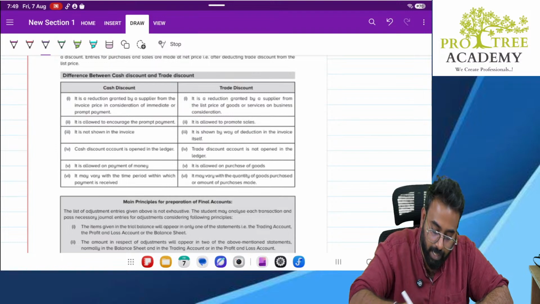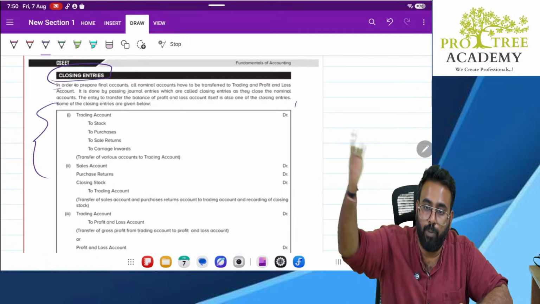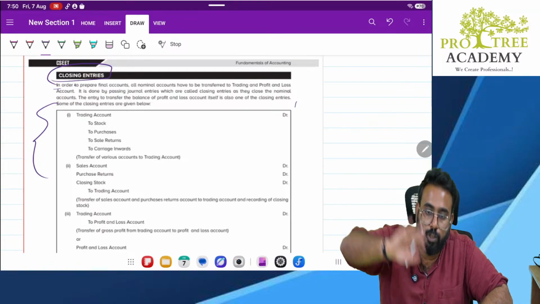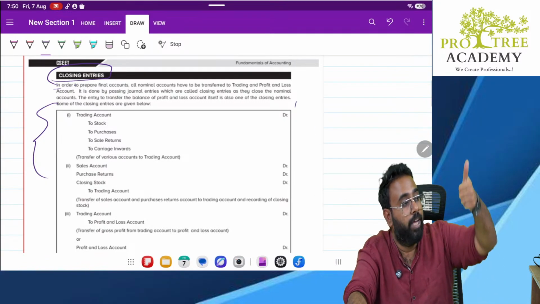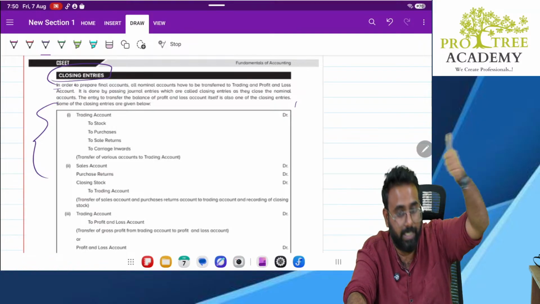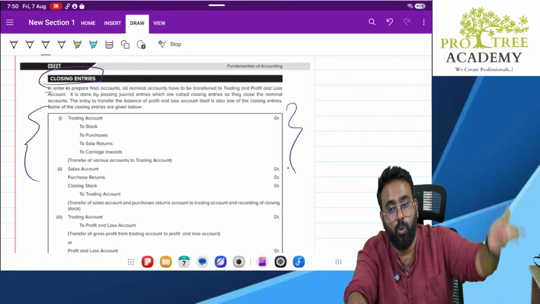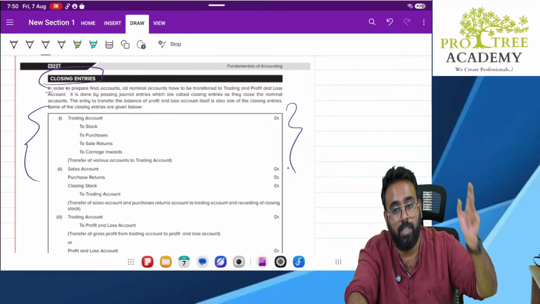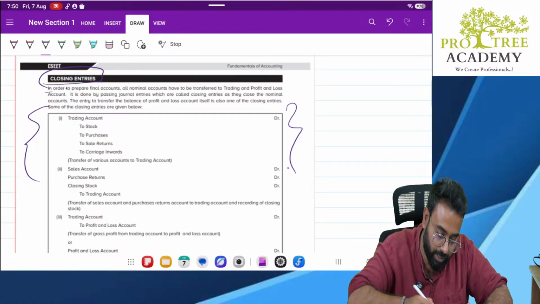Sir, closing entries are nothing but we have already seen your expenses should be transferred to P&L account. Your income should be also transferred to P&L account. But remember, because there is a trading account, your purchases, your sales, your direct expenses, your direct income will come to trading account. So if you want to transfer the sales or purchases, you will transfer it to trading account. So those are the entries.